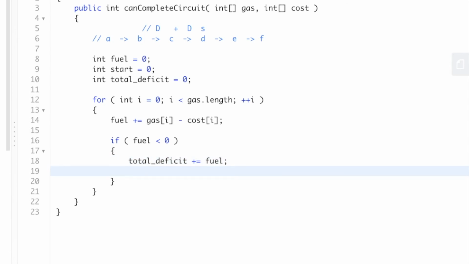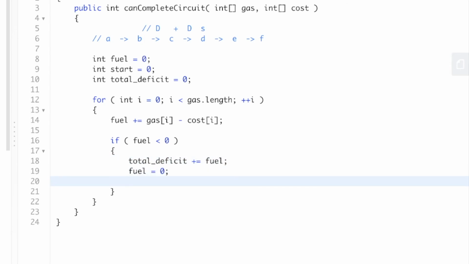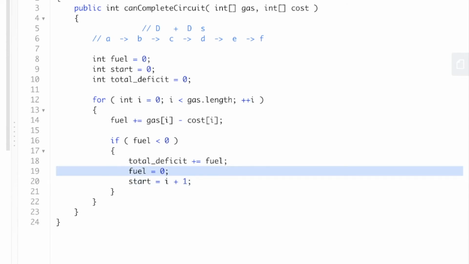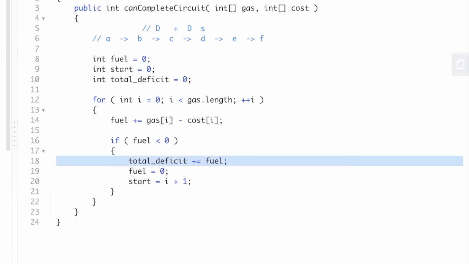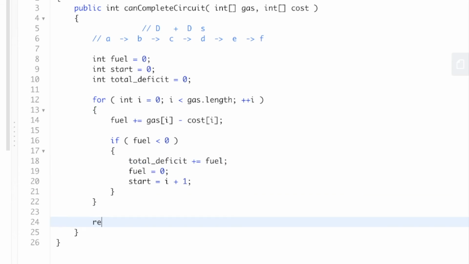Sweet. Then we want to reset our fuel back to 0, and we want to set our starting point to i plus 1, because now we're going to start at the next gas station. So we're basically just resetting here, and then we're keeping track of what our total deficit is before that, whatever came before us. Okay. Now we just need to return if the fuel plus the total deficit.